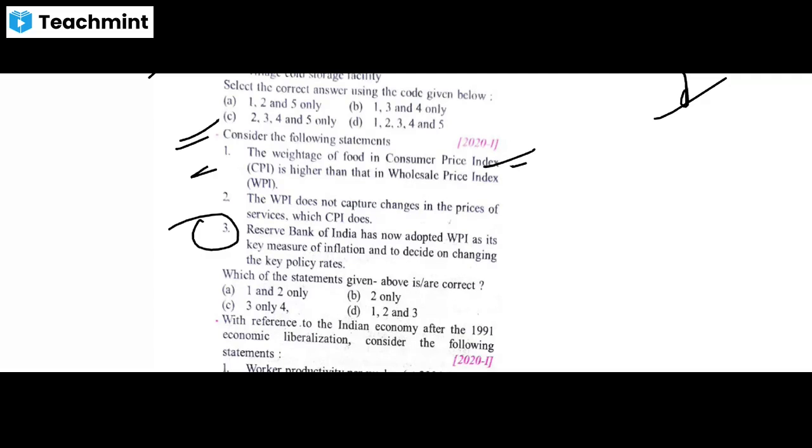Okay, so if you know this fact that Reserve Bank of India adopted CPI for the measurement of inflation and to decide changing the key policy rates, you can easily eliminate this option 3 and can get the answer that option 1 and 2 are correct. The statement 1 and 2 are correct. So let us discuss about this little bit in detail. What is the difference between WPI and CPI?